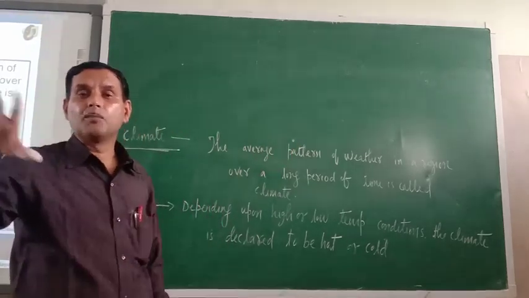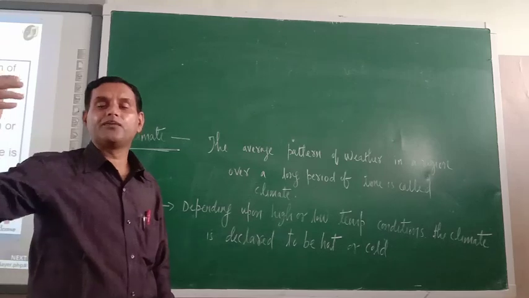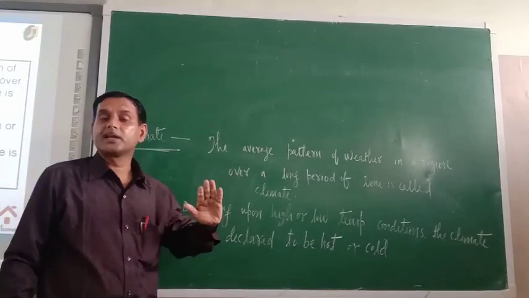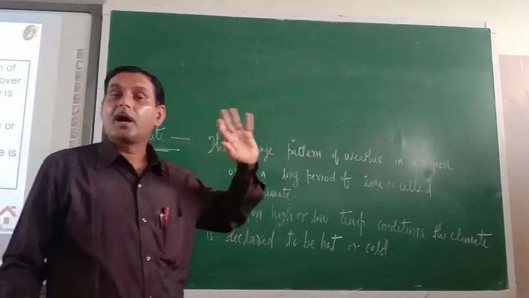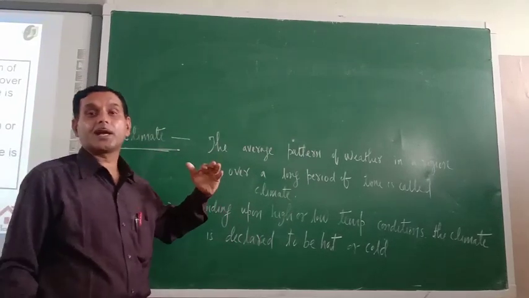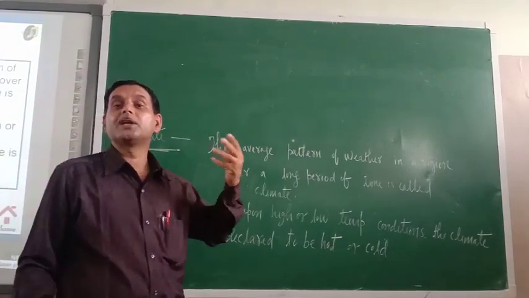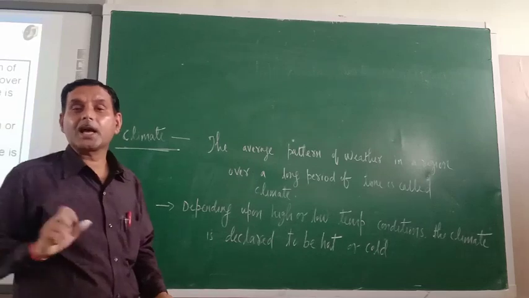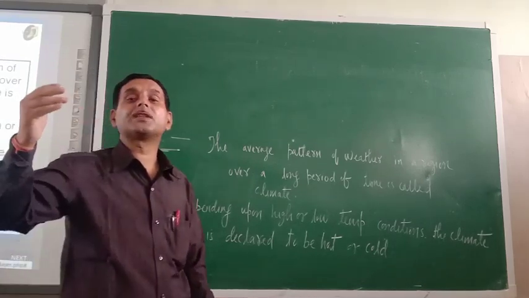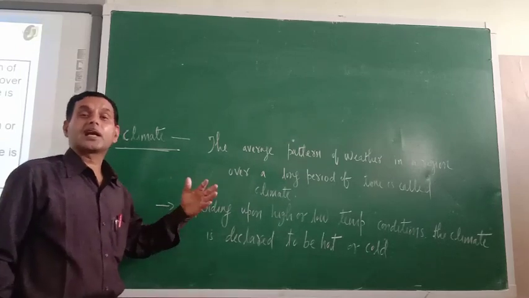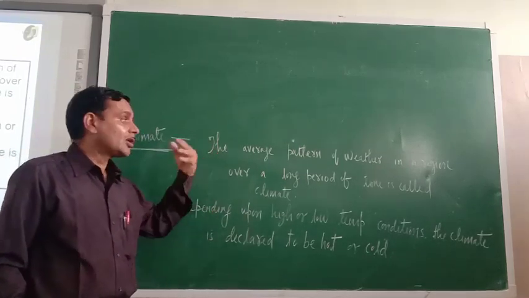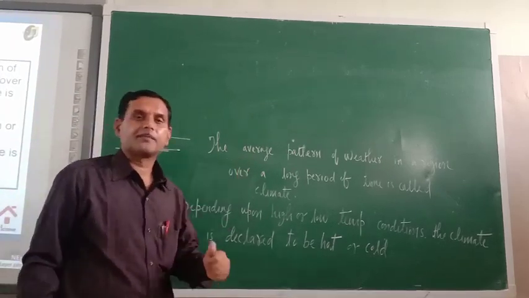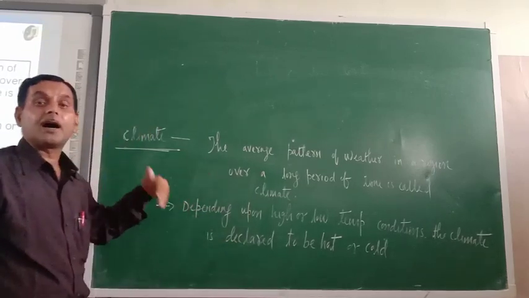In Rajasthan, in most of the places, what is there? Very windy atmosphere is there. Windy atmosphere, rain is less. So what is there? Dry climate is there. Now in Kerala, what is there? It is basically a coastal area. So what is there? Humidity is more. Humidity is more because the air of the Kerala region is filled with water vapor. So their climatic condition is decided on the basis of average pattern of weather in a region over a long period of time. So that will be the climate of that region.